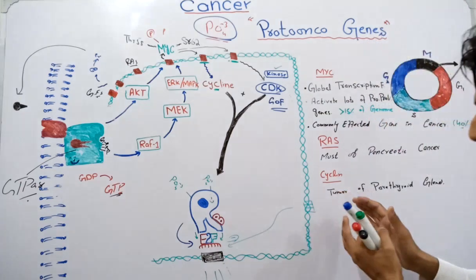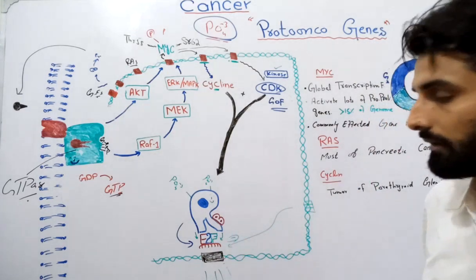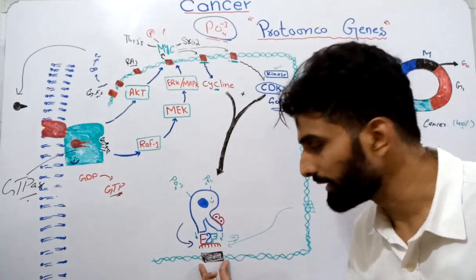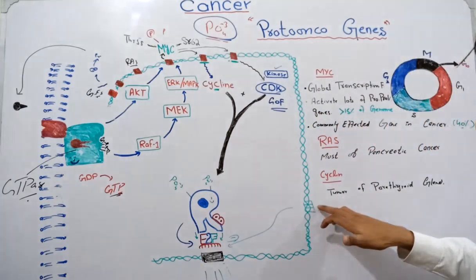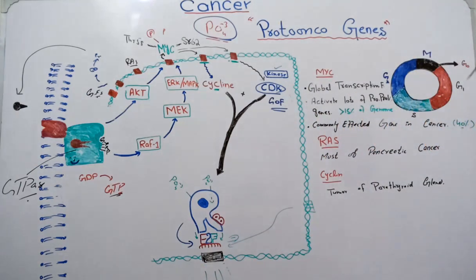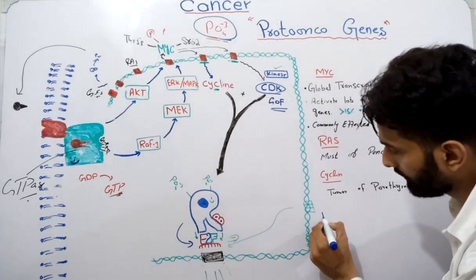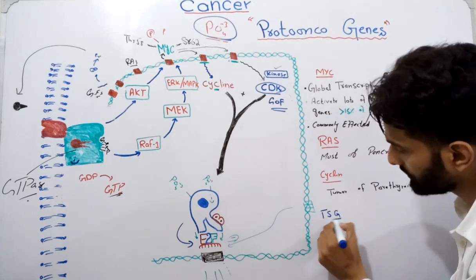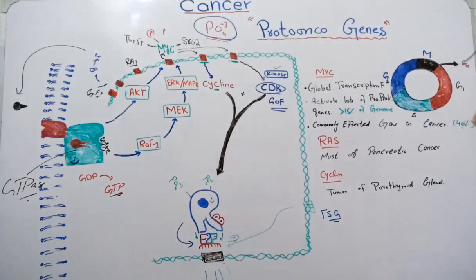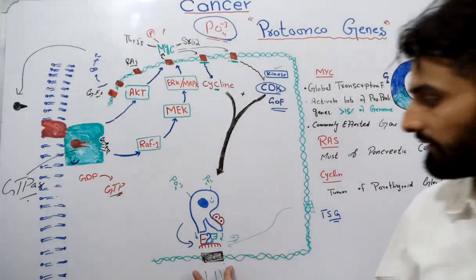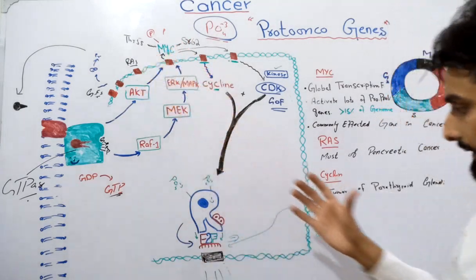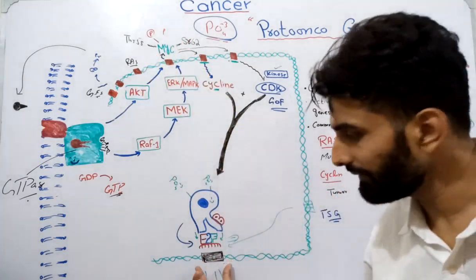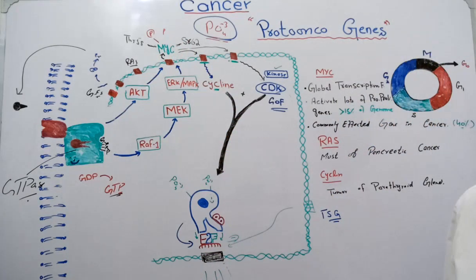Those genes which are giving the negative, inhibitory signal to this set of genes are called tumor suppressor genes. The genes which are stimulating this set of genes are called proto-oncogenes, and the genes which are inhibiting this set of genes are called tumor suppressor genes.